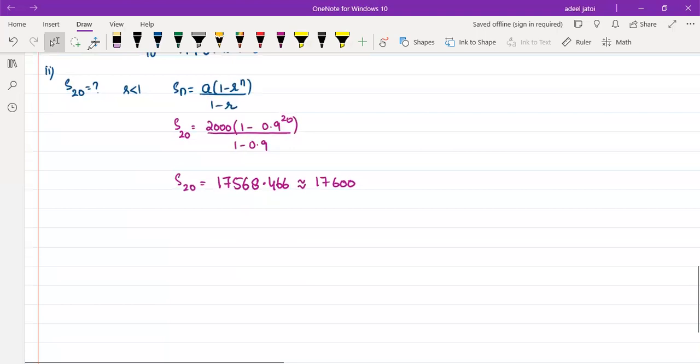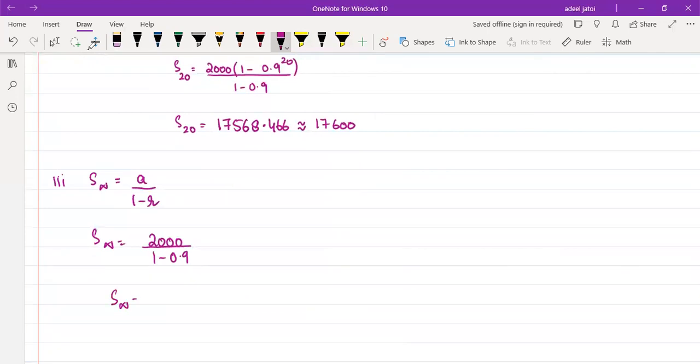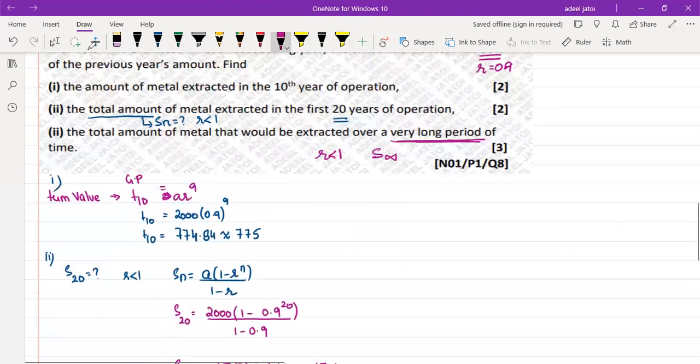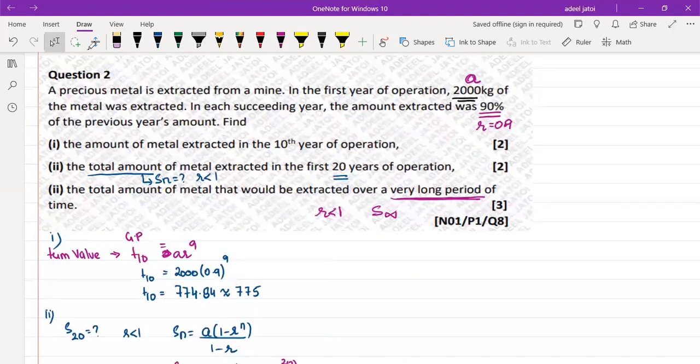So sum of infinity will be a upon 1 minus r, where you know that sum of infinity is equal to 2000 upon 1 minus 0.9. So sum of infinity is 20,000. So this was a question from November 2001, paper 1, question number 8 from the topic AP and GP.